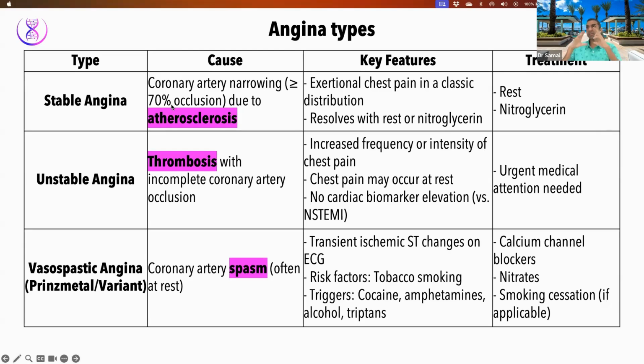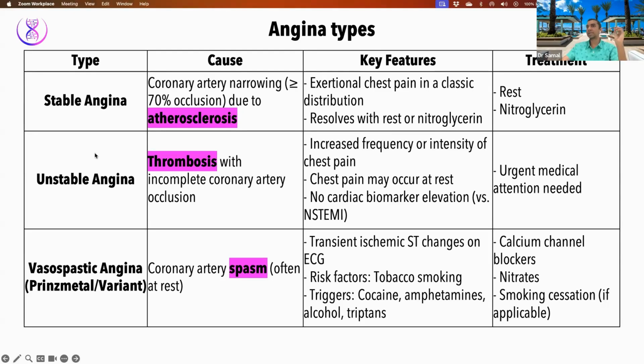I want you to imagine this. Because of atherosclerosis, it could be 75%, like in our patient in the question that we just saw, so 75% occlusion or 70-80% because of a fixed stenosis, a fixed narrowing. It has not ruptured, it has not thrombosed, there is nothing going on, it is just that the artery is narrow.